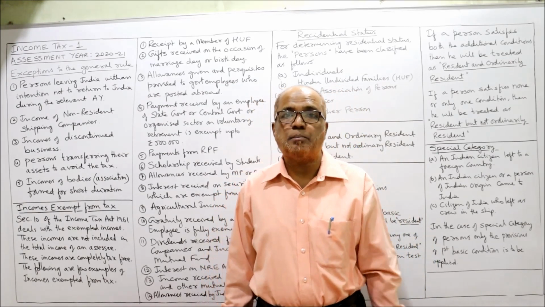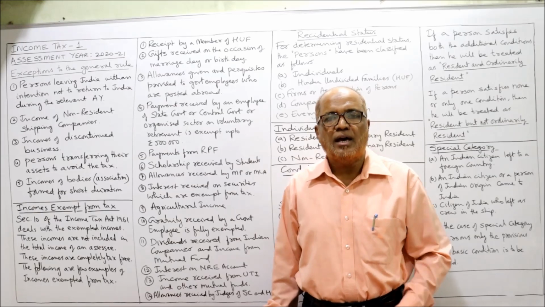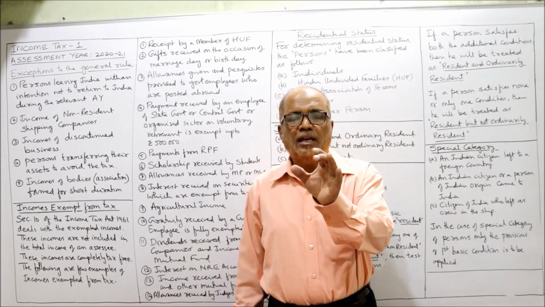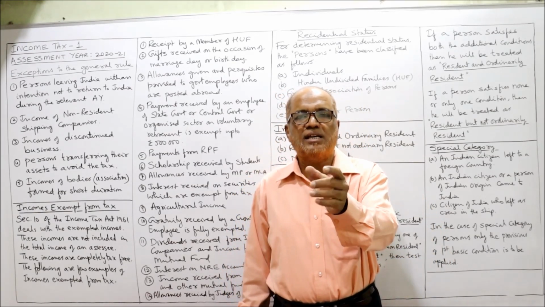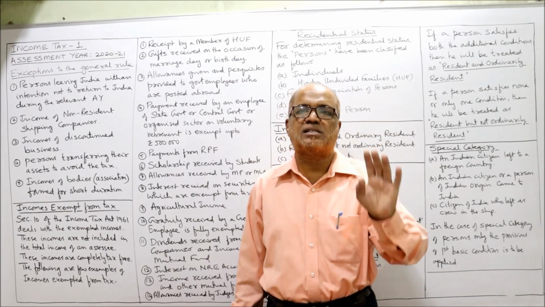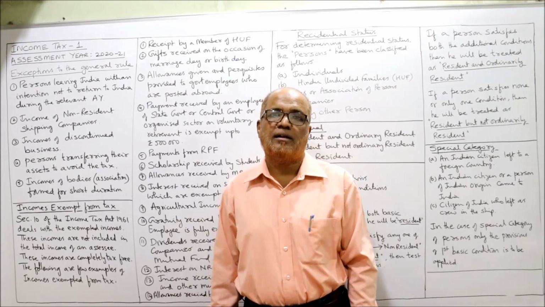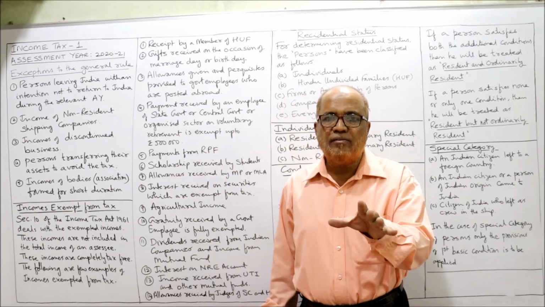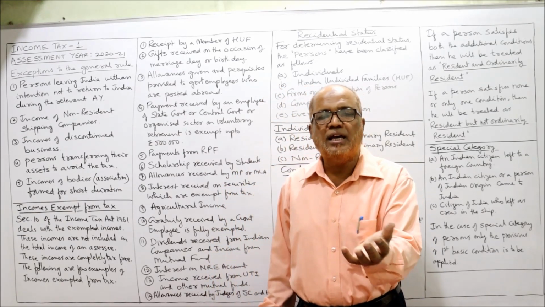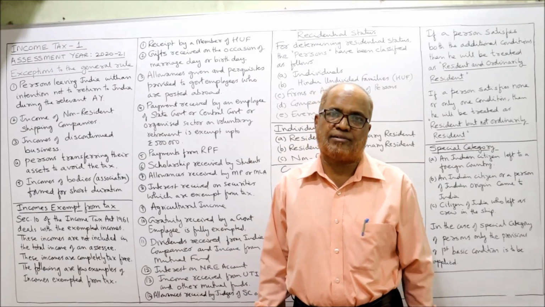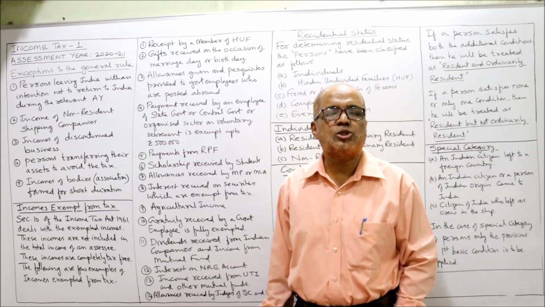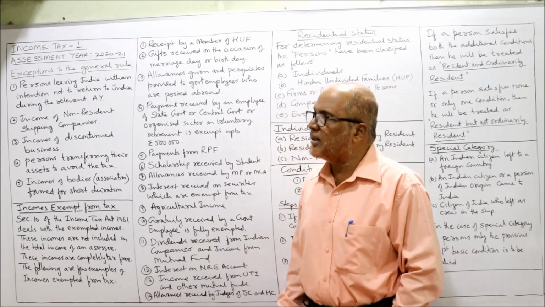But there are some exceptions. What are the exceptions? Exceptions means the income earned during the previous year is taxed in the previous year itself. The income is not taxed in the assessment year. In the same year in which the income is earned, the tax has to be paid. These are called exceptions to the general rule. So what are the exceptions?